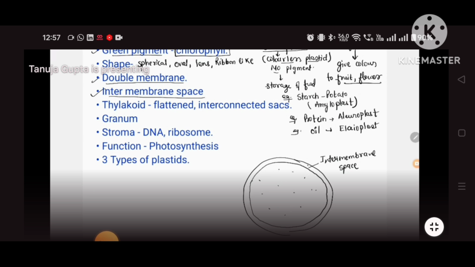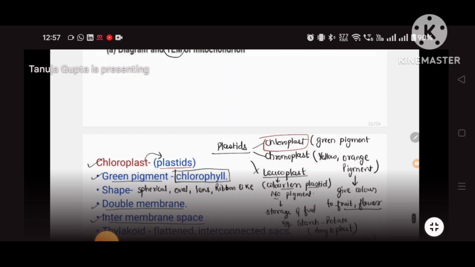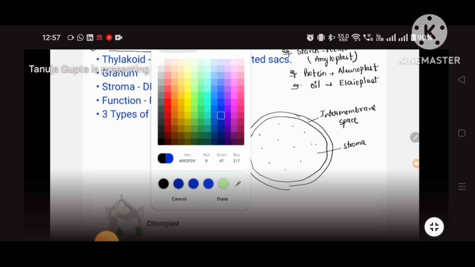Inside this, the liquid is called stroma. In mitochondria it was called matrix, but here it is called stroma.